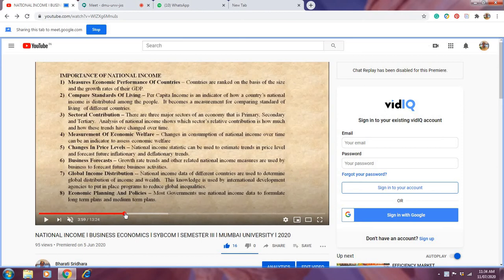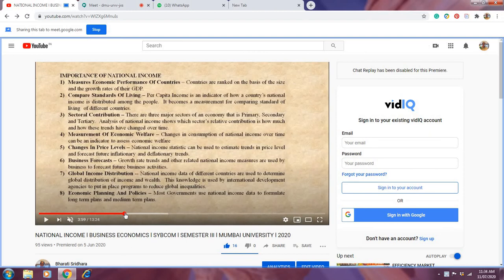So accordingly the government can take decisions and measures to develop those sectors. So sectoral distribution is the third point. It shows that measuring or knowing national income is very, very important.